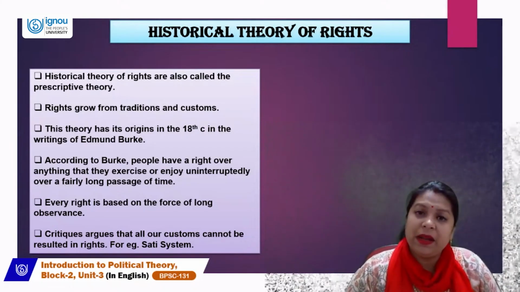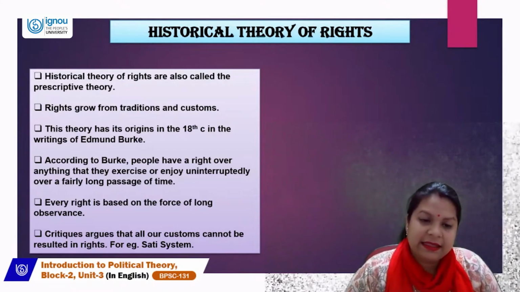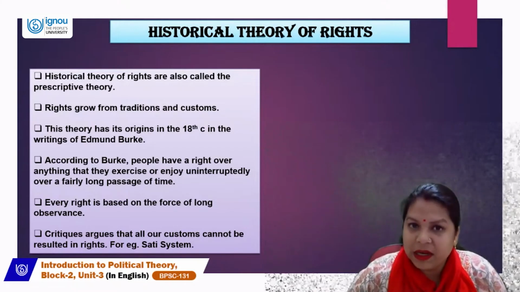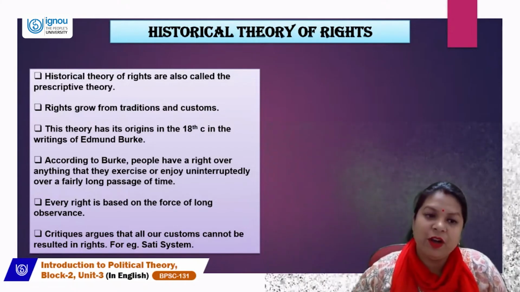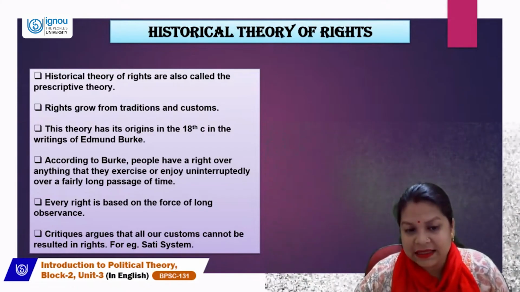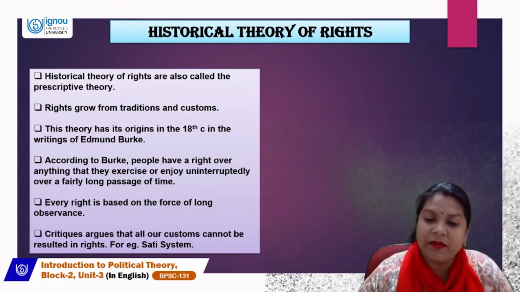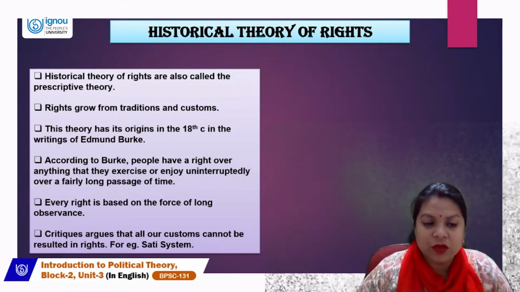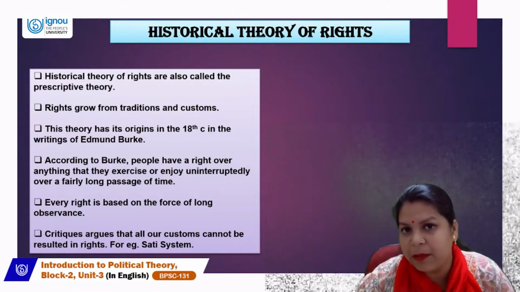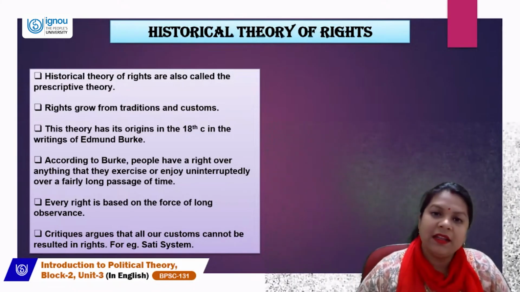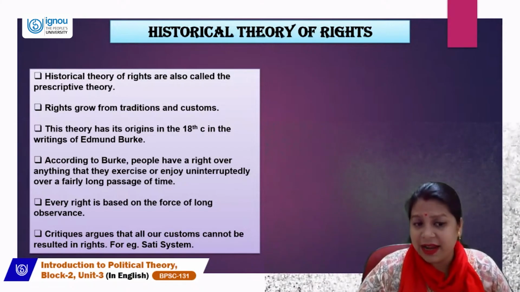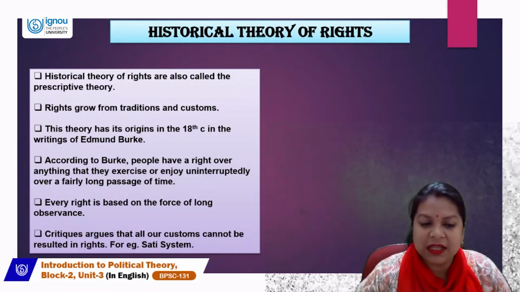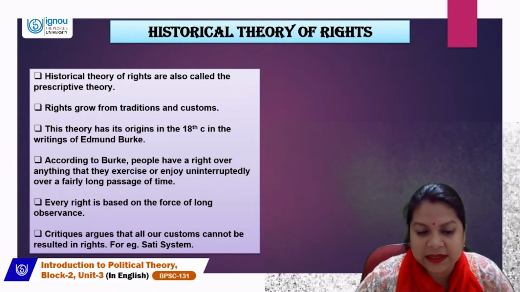According to him, people have a right over anything that they exercise or enjoy uninterruptedly over a fairly long passage of time. So what Burke is saying is that it is people who have a right over a particular thing which they exercise or enjoy uninterruptedly over a fairly long passage of time. Every right is based on the force of long observation. This is a very important line that we have read in the historical theory of rights. But critics also say that all our customs cannot result in rights.